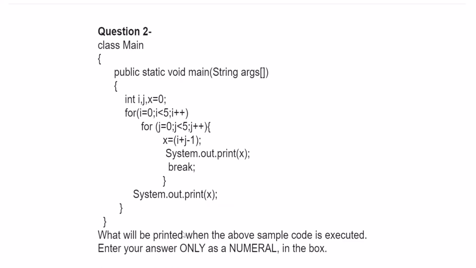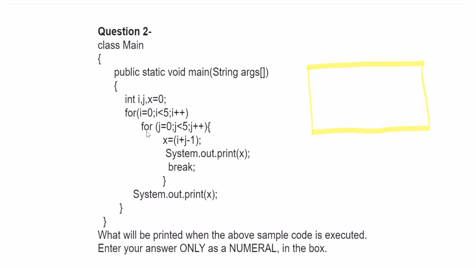What is asked is: what will be printed when the above sample code is executed? Enter your answer only as a numeral. So a box will be available where you will need to write the output you are getting. A big box will be there, below this one. We have not included that.